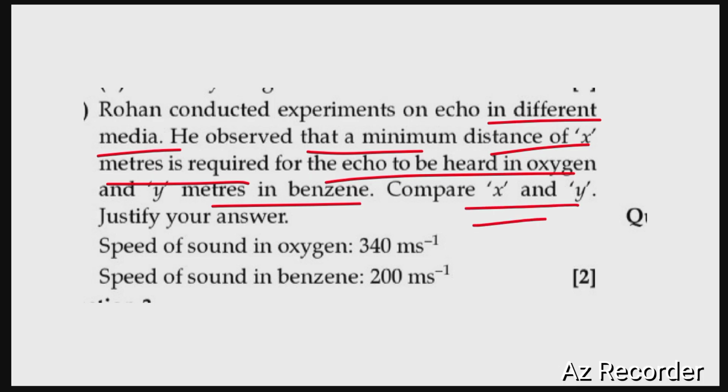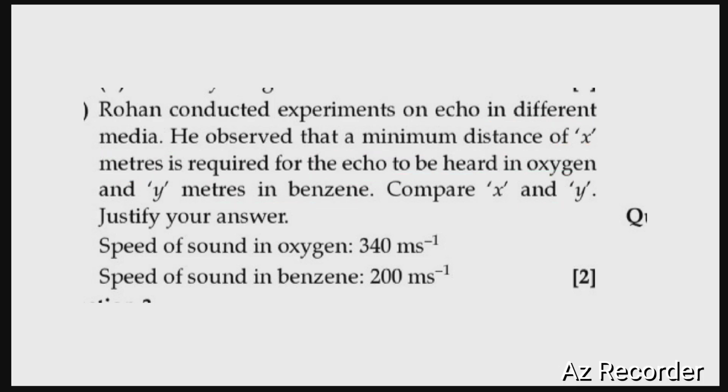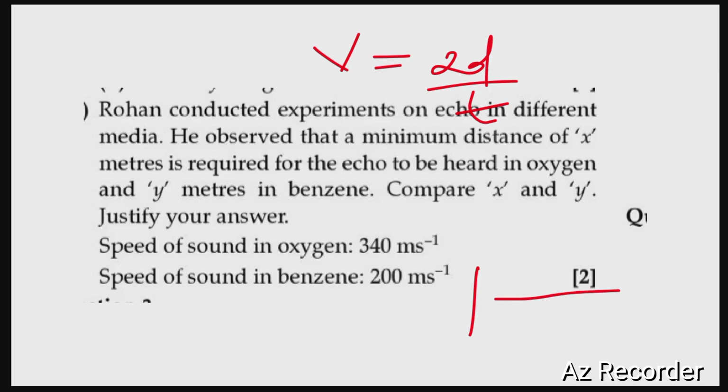Before moving on to it, let us discuss the equation for echo. If it is an echo, we can use the formula V is equal to 2D divided by T, because the sound has to travel from the source to the obstacle and back from the obstacle to the source or the listener for the echo to be heard.